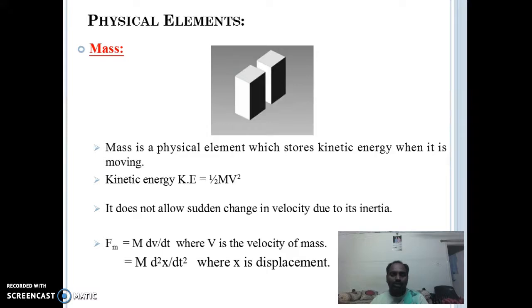Physical elements. Mass. Mass is a physical element. It stores kinetic energy when it is moving. Kinetic energy KE is equal to half m v square. It doesn't allow sudden change in velocity due to its inertia. Fm is equal to m into dv by dt, where v is the velocity of the mass, which is equal to m into d x square by dt square, where x is the displacement.